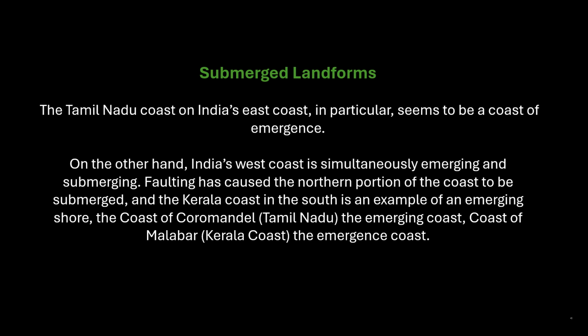Submerged landforms. The Tamil Nadu coast on India's east coast, in particular, seems to be a coast of emergence. On the other hand, India's west coast is simultaneously emerging and submerging. Faulting has caused the northern portion of the coast to be submerged, and the Kerala coast in the south is an example of an emerging shore. The coast of Coromandel, Tamil Nadu, is an emerging coast. The coast of Malabar, Kerala coast, is also an emergence coast.